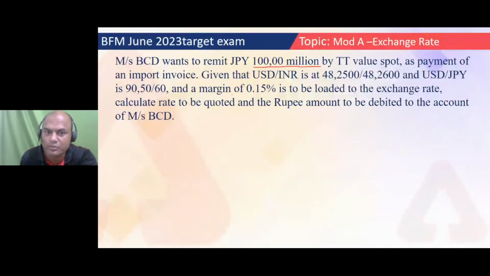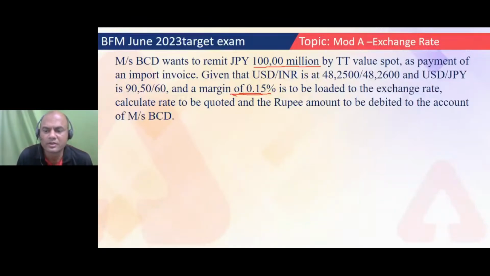Now what is this margin of 0.15%? Always in any problem, you try to track these three parts: buy sell, forward margin and TT margin. So this is given as a TT margin, isn't it? This is a TT margin. This is not a forward margin. Is there any forward margin in this problem? First you tell me that. Is there any forward margin included over here in this problem? Is there anything related to forward mentioned over here? Everyone, only one answer I've got.